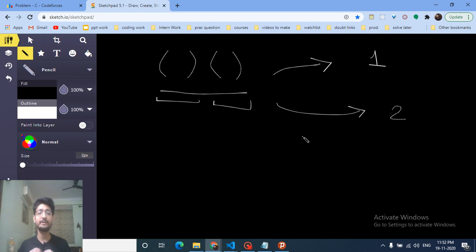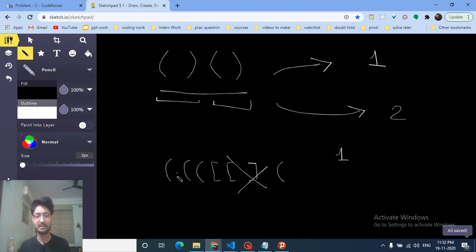And because you want to take out a subsequence, it is always beneficial to count the number of opening brackets of this type and this type. Whenever you see a closing bracket, you just check whether a matching opening bracket is already present. If it is present, cancel out both of them and increment the count. If you find another opening bracket, just increment the count for opening.